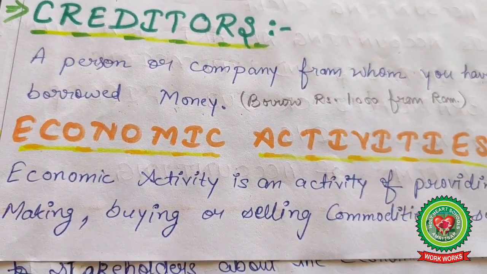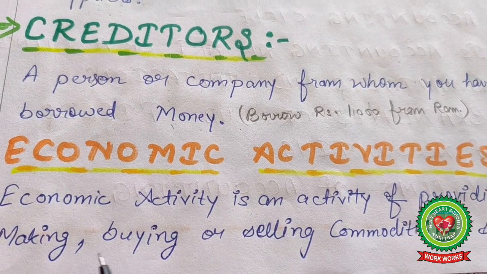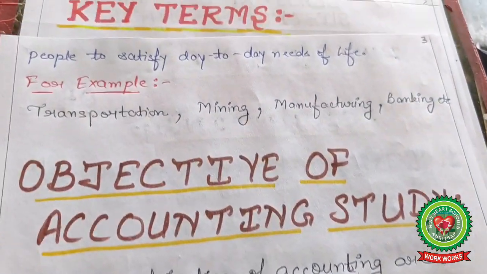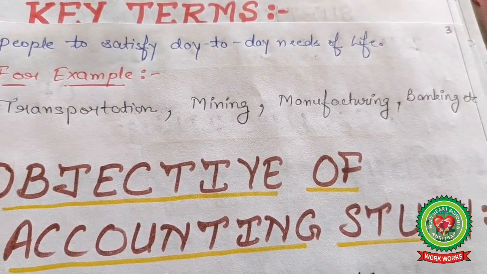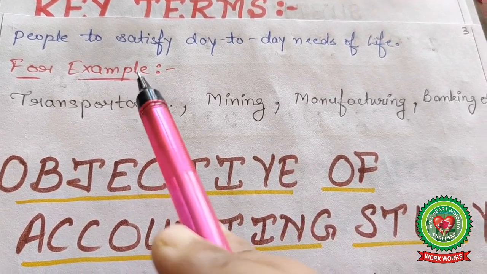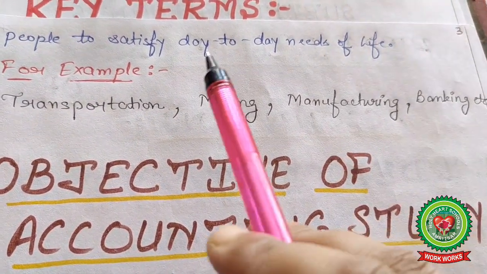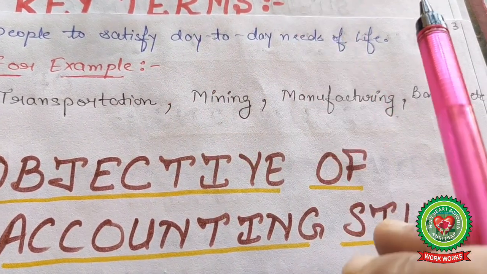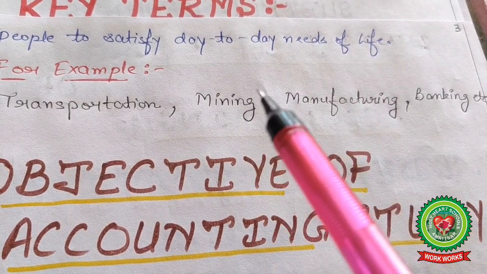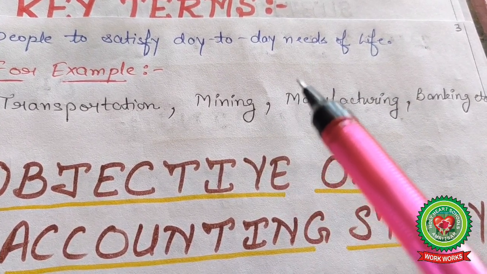Now the next term is economic activity. Economic activity is an activity of providing, making, buying or selling of a commodity to people to satisfy the day-to-day needs of life. For example, transportation, mining, manufacturing, banking. Economic activity is a very simple term: any business or activity conducted for a profit motive, if you want to earn profit, is considered an economic activity.